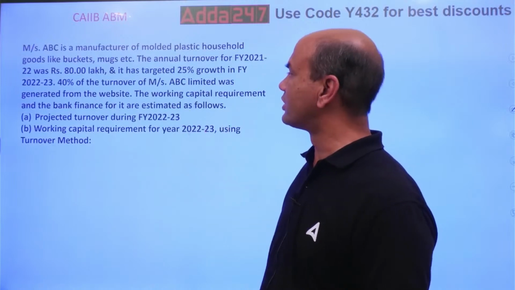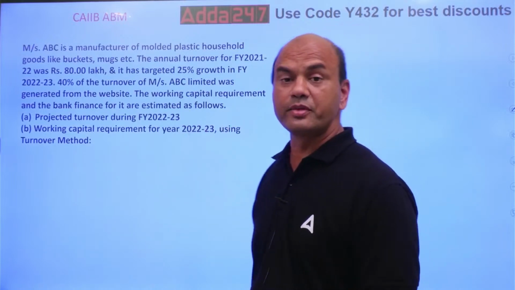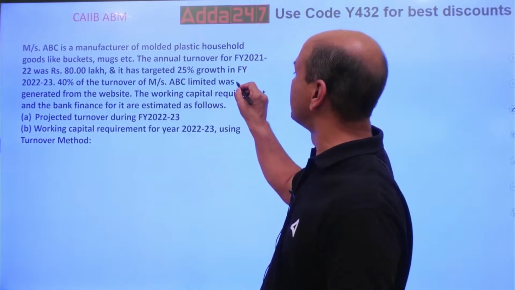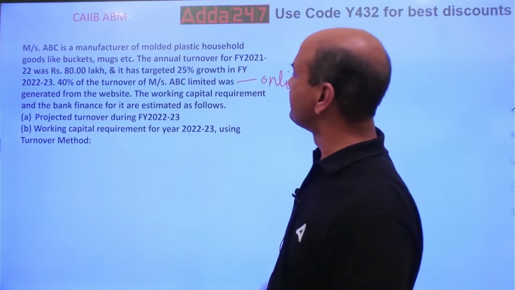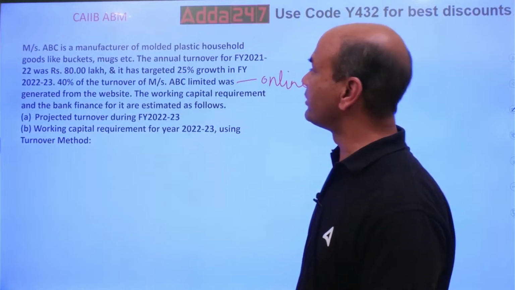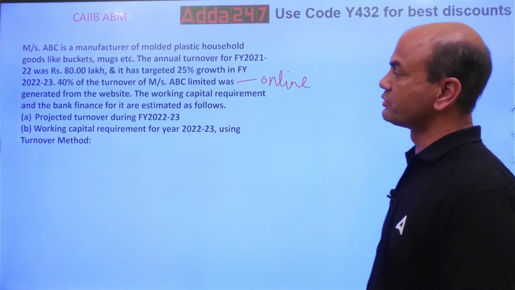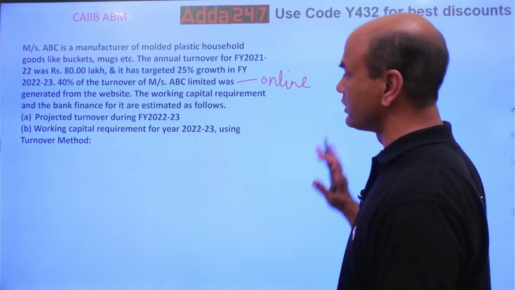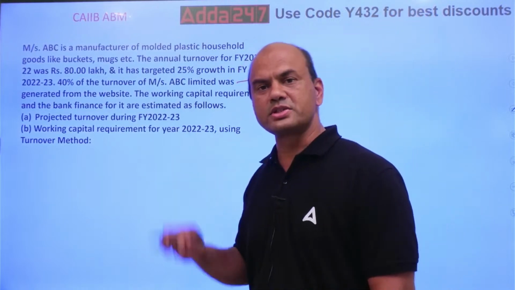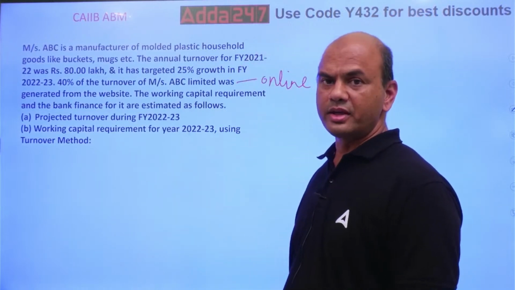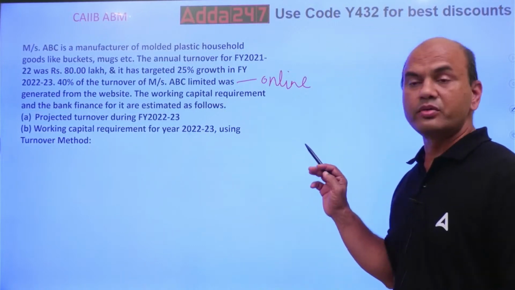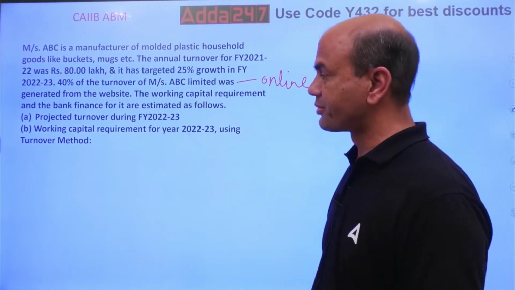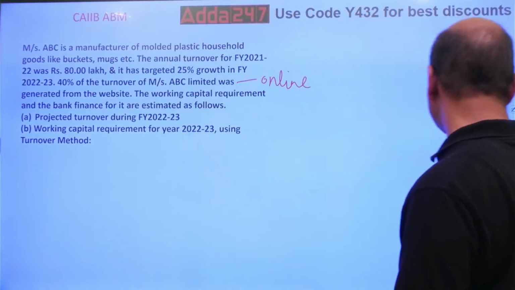40% of the turnover of ABC is generated from the website, so this payment is online. The working capital requirement and the bank finances for it are estimated as follows. So this is your question. You need to first find out the projected turnover and second the working capital requirement.